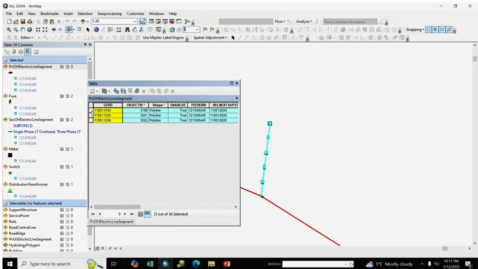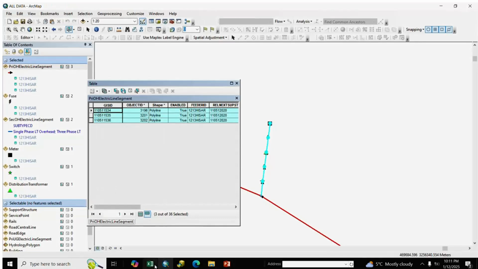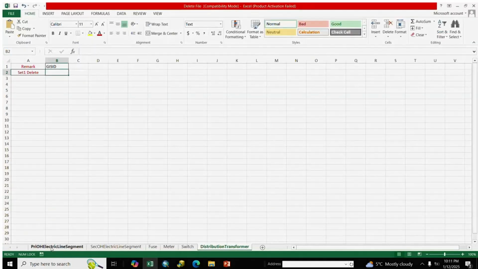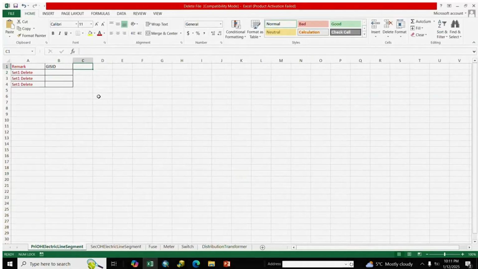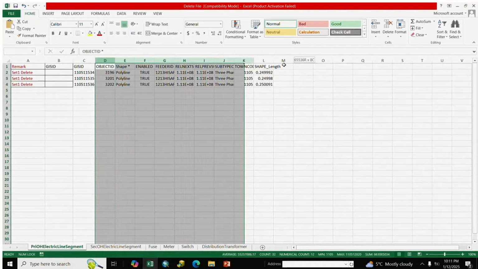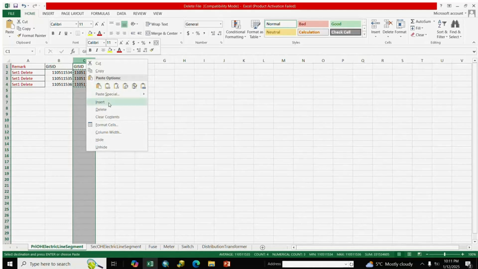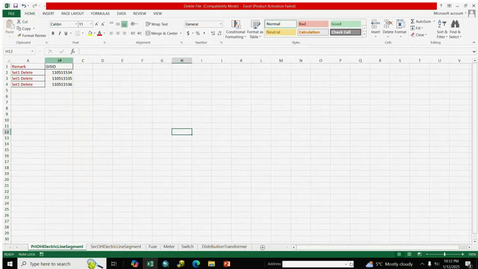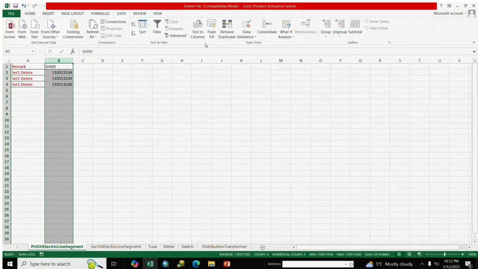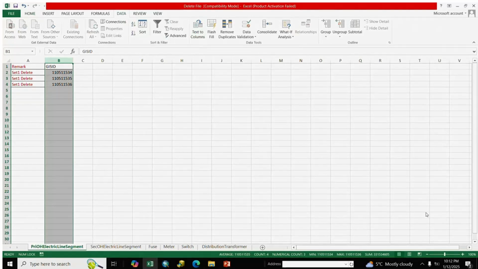We copy the GIS ID and paste it into our format. Here is the GIS ID and other fields. We delete those, copy and paste here, and convert it into a text file. Convert to text, finish.